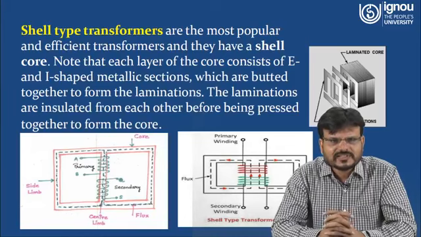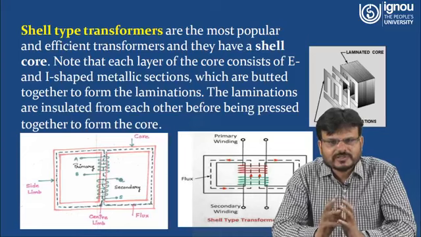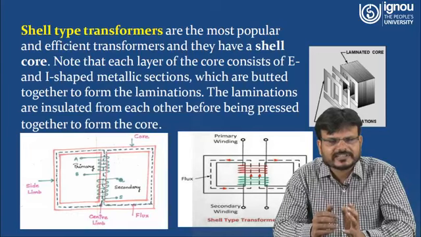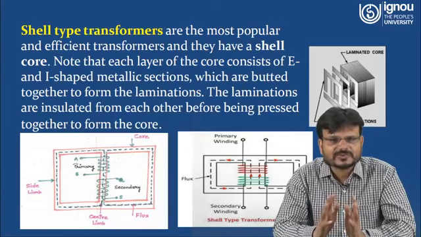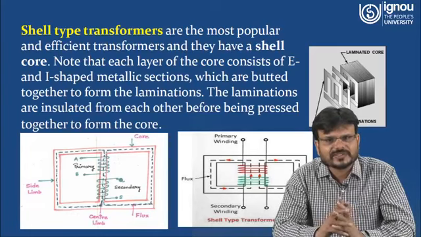Here you can see both the primary winding and secondary winding are placed on the center limb. So whatever magnetic flux is generated due to the primary is directly linked to the secondary. That means the chances of leakage flux are very low in the shell type transformer.